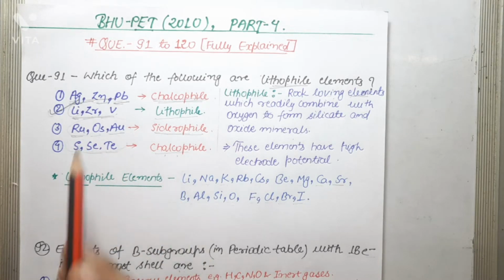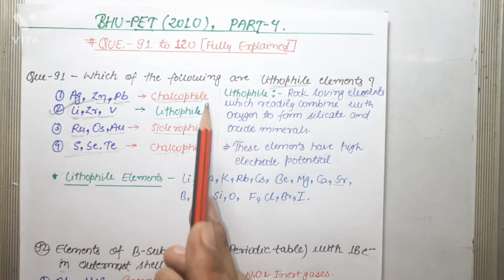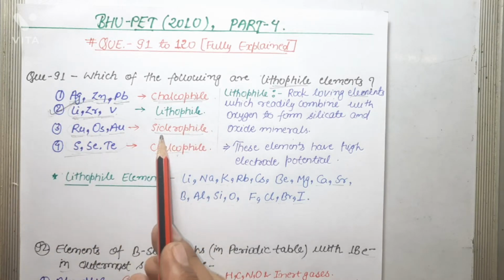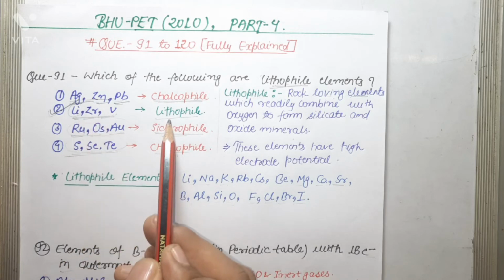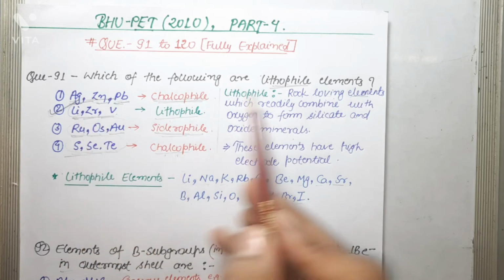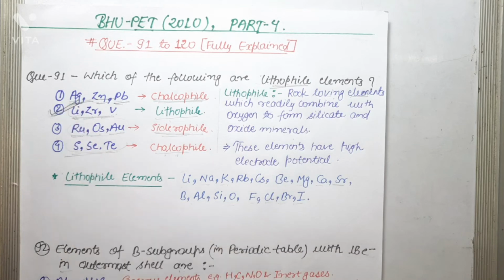Okay, so basically the first and fourth are examples of chalcophile elements, the third one is an example of siderophile elements and the second is an example of lithophile elements. So the correct answer of this question is option second.